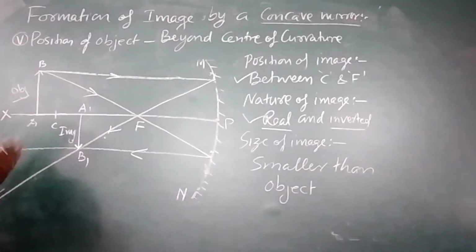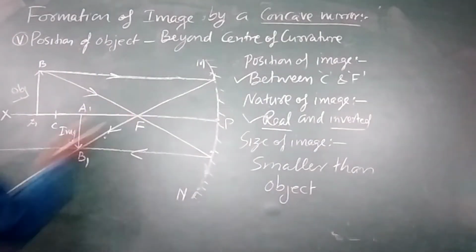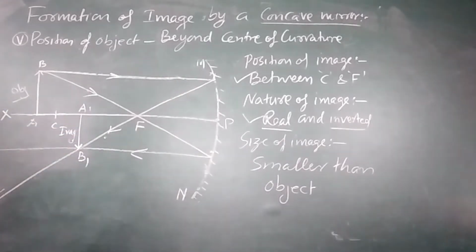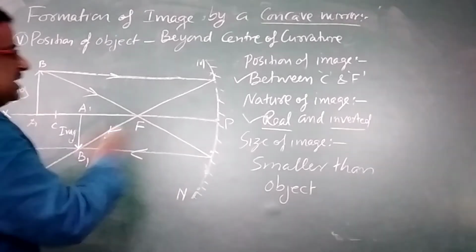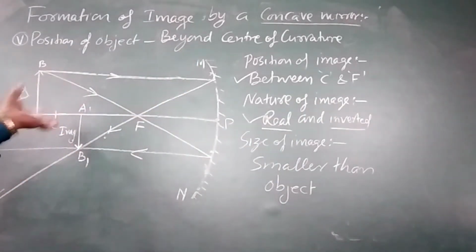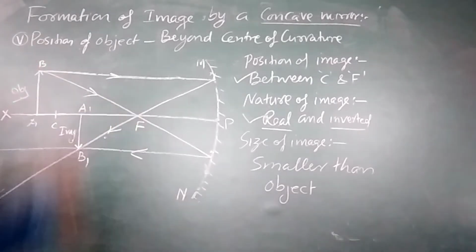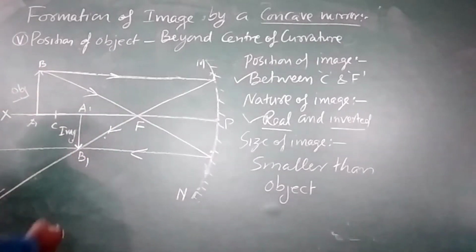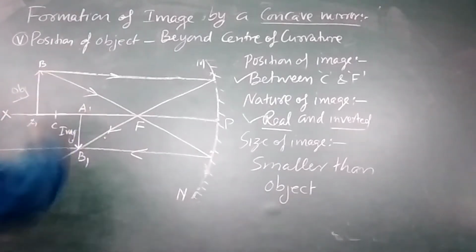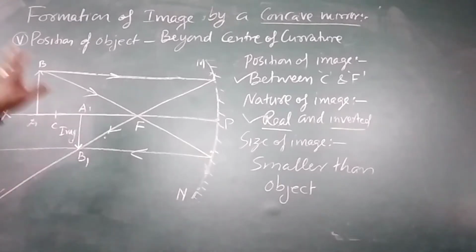Now you can see its nature. What is the nature? As it is formed due to the actual intersection of the reflected rays, it is real and inverted here. So the nature is not changing in any situation. We are looking over it, that till now the nature is not changing. Now what is the size of the image? You can see it is smaller than the object. So this is the fifth situation.